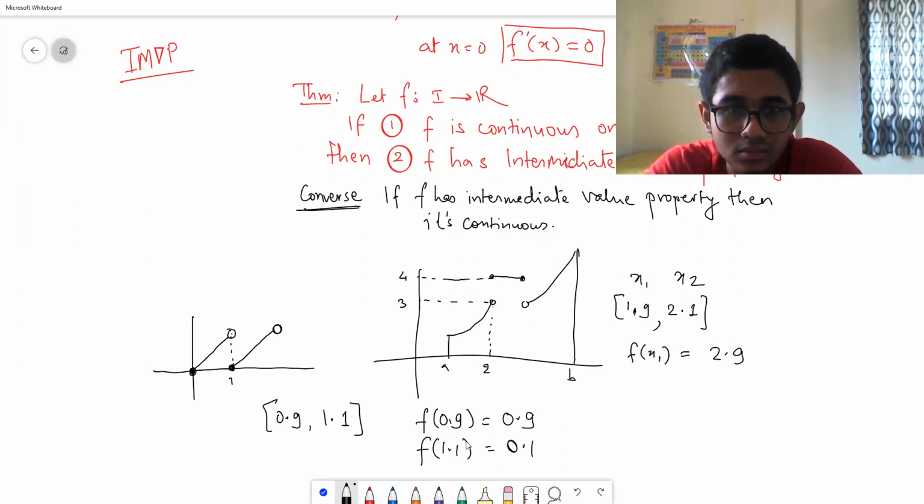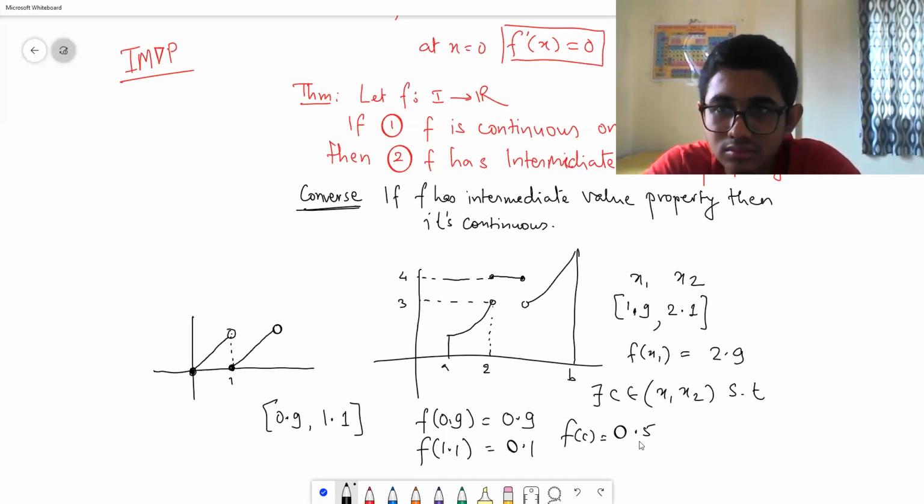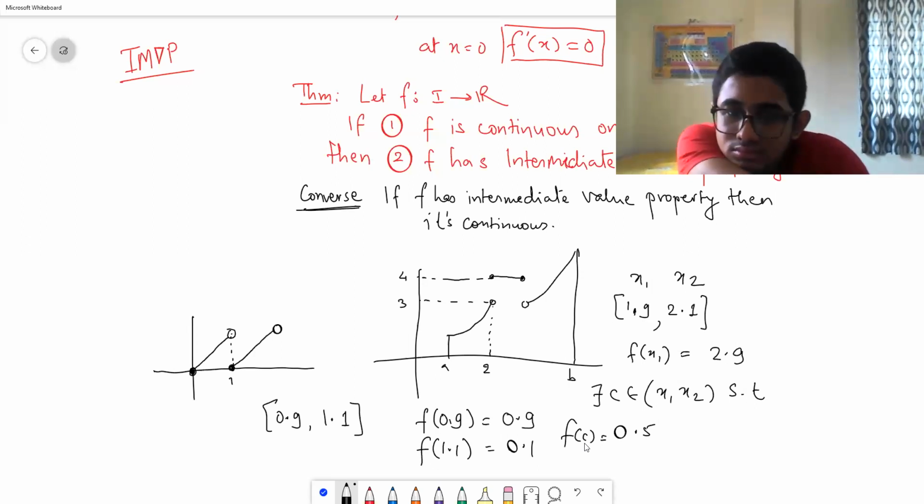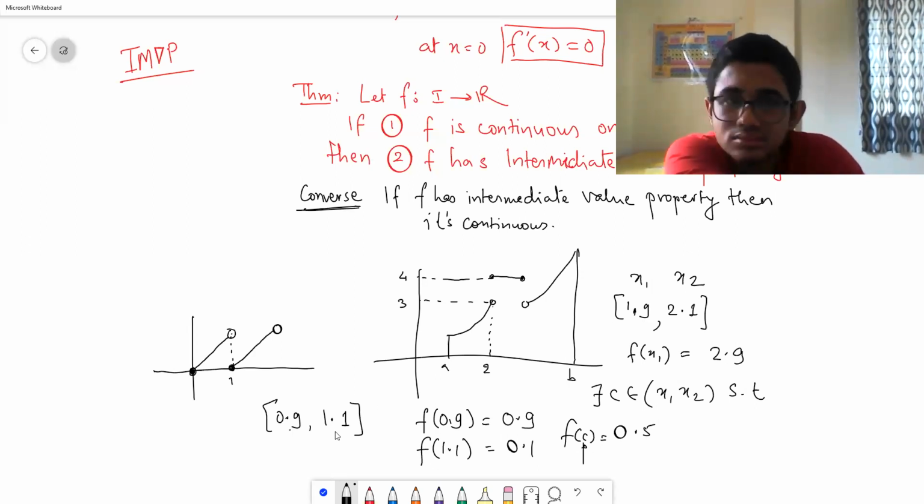So between these two values, suppose I choose the value 0.5 and try to find c. There we are saying there exists c belonging to the open interval x1 comma x2 such that f of c is equal to 0.5. That is what your intermediate value is. Correct? k is equal to 0.5. Will there exist a c like this between these two?